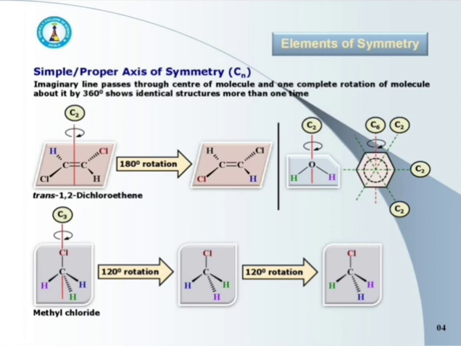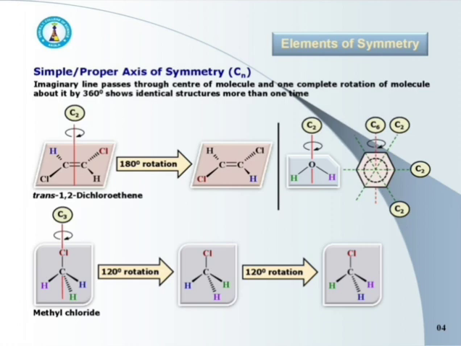In benzene, both two-fold as well as six-fold axis of symmetry is present. Rotation of molecule about C6, that is six-fold axis, by 360 degree gives the six identical structures. After every rotation by 60 degree, identical structure is obtained. Whereas rotation of molecule about C2, that is two-fold axis of symmetry, by 360 degree gives the two identical structures.